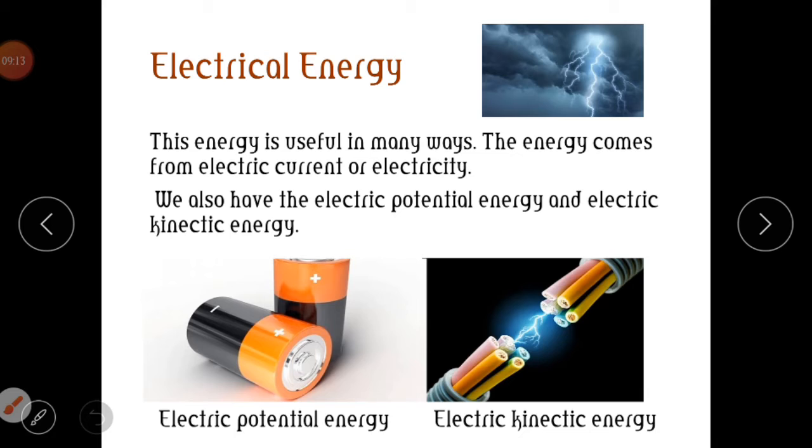Another form of energy we know is the electrical energy.